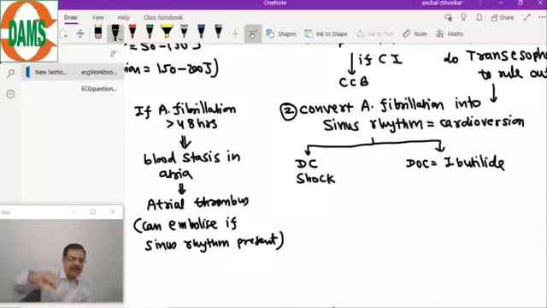Why is stasis present? Because the atria is not depolarizing in a synchronized manner. It is not effective contractions, so blood stasis occurs in the atria, and blood stasis causes thrombus formation. What is the use of echo? The use of echo is to rule out the atrial thrombus. Now coming to the third step, and the third step is maintenance of sinus rhythm.